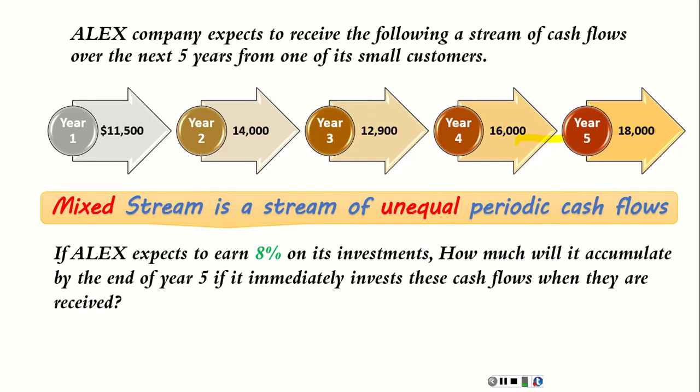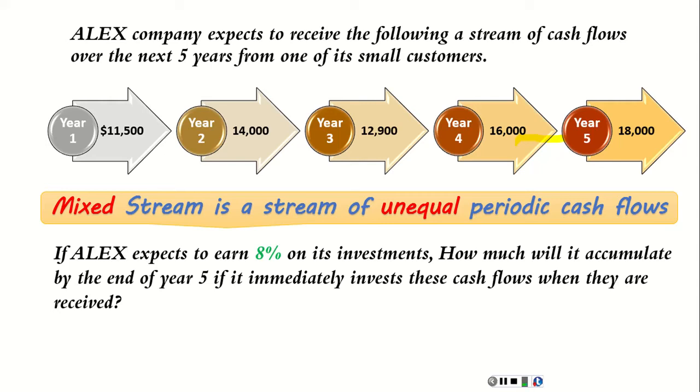If Alex expects to earn 8% on its investments, how much will it accumulate by the end of year 5 if it immediately invests these cash flows when they are received?